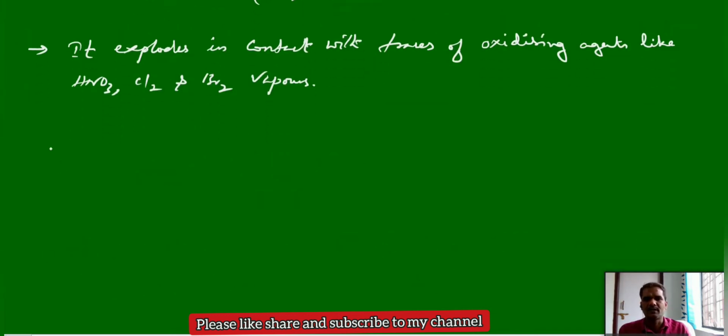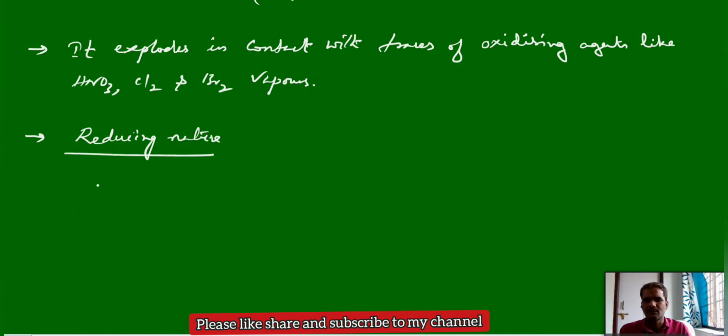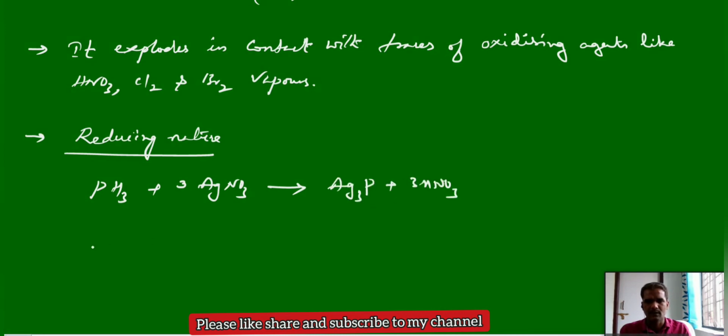Now some other reactions where it can act as a reducing agent. PH3 can act as a reducing agent, so this is the reducing nature of phosphine. These are the examples which explain the reducing nature of phosphine. When phosphine is treated with silver nitrate, it gives silver phosphide and HNO3.